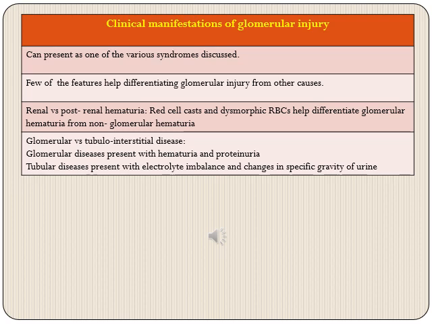Now, tubular diseases have a slightly different presentation, as we discussed in lecture number 1: the main function of tubules is to concentrate the urine and maintain electrolyte balance. So whenever there are tubular pathologies, there will be electrolyte imbalance and changes in the specific gravity of urine. These are the differentiating points which can help us in pinpointing the site of injury.